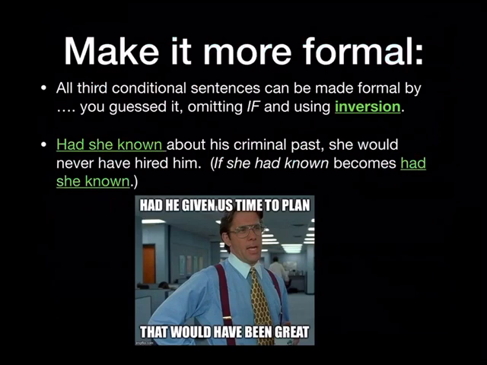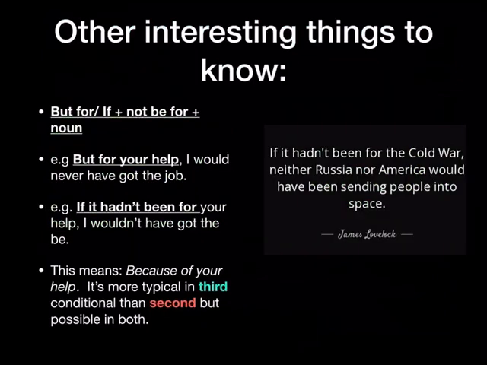Again, it looks like a question. Auxiliary, subject, main verb. Had she known. If she had known. Now, there are some interesting things that we need to know about our conditionals, especially second and third conditionals. So we have some different structures. We can use but for, or we can use if plus not before plus a noun. Let's have a look at the examples. It will become clearer with the example.